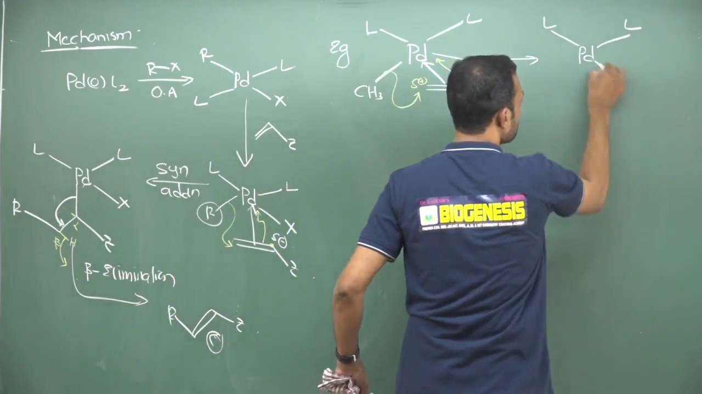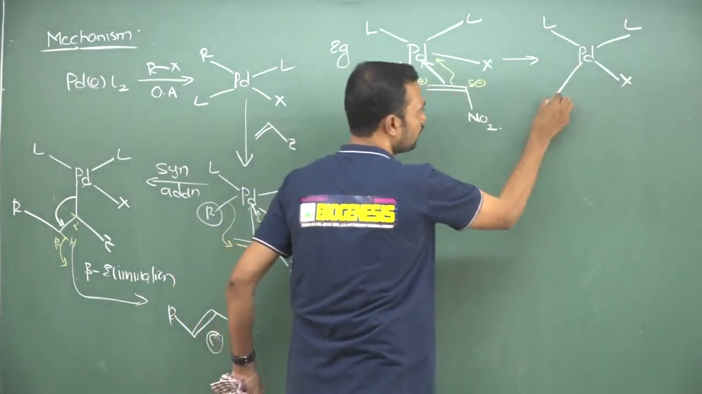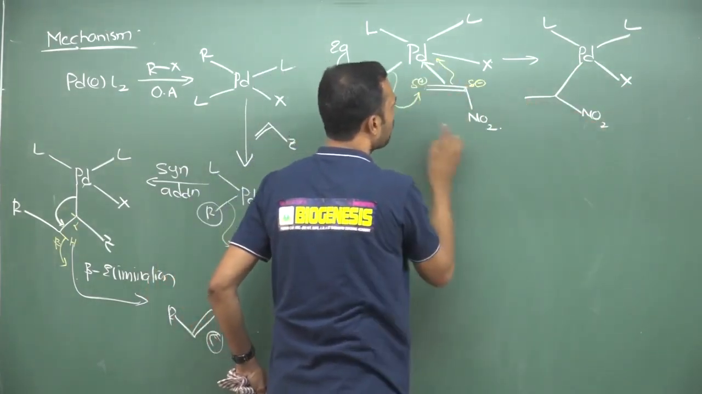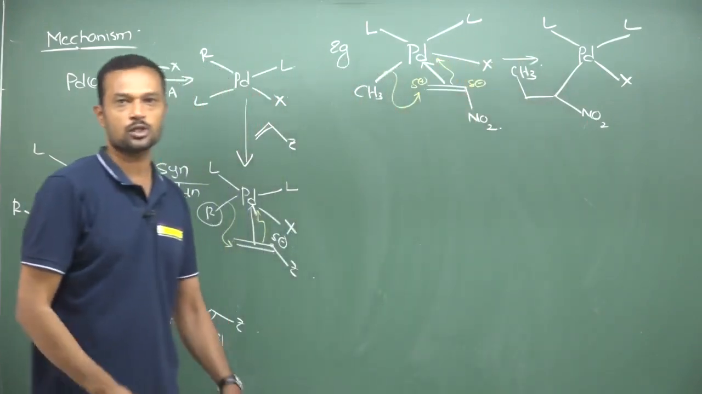Now two ligands are present here, this is X. Now this will be connected over here. This carbon, and here this is nitro. Why? Because the carbanion will attach here. Next is a single bond. Next, this is connected by a methyl group like this. This is the important step in this one.